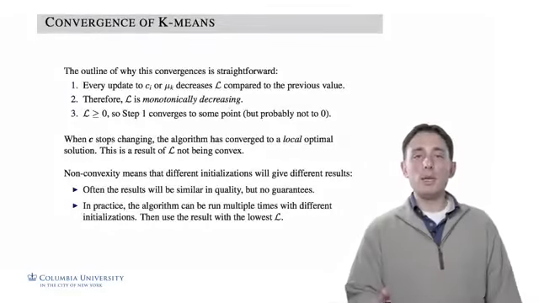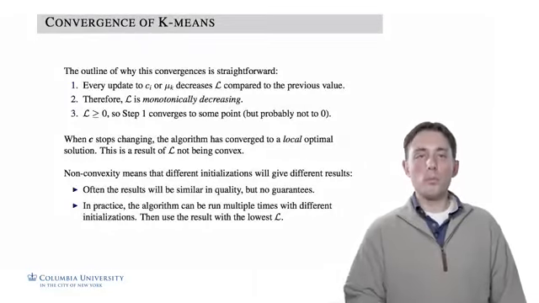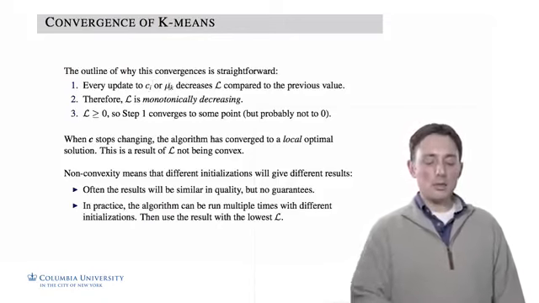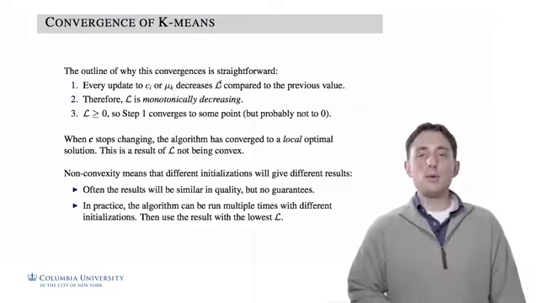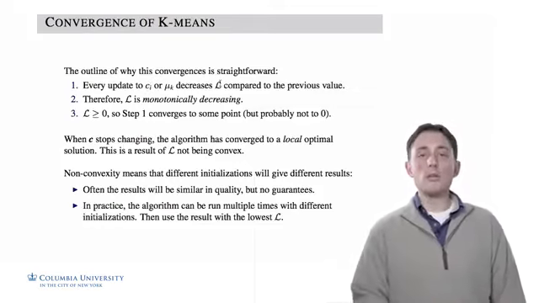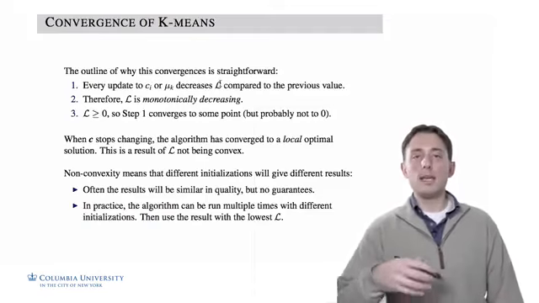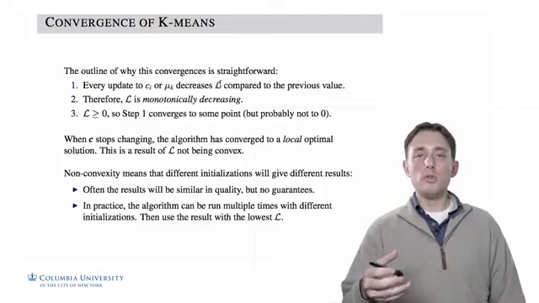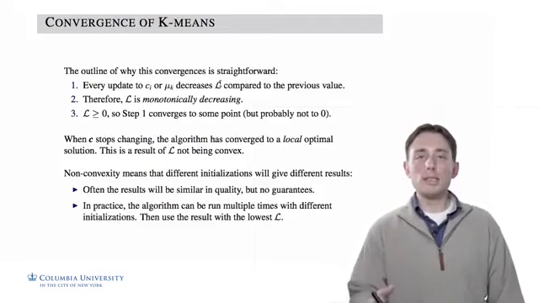So if we want to know why k-means converges, we can intuitively think about it this way. Every time we make an update to either Ci or mu k, we're finding a new value for these parameters that decreases L compared to the previous value for those parameters. So for a particular Ci, when we update it, we have found a new value that makes L less than it was previously. In that sense, L is monotonically decreasing. Every update we make, by the design of the algorithm, is finding a new value of the parameters such that L is less than it was previously.